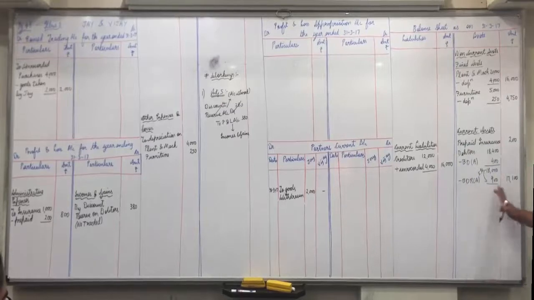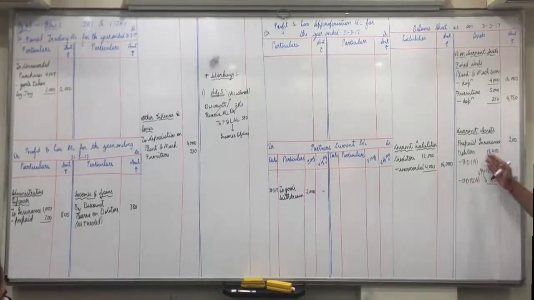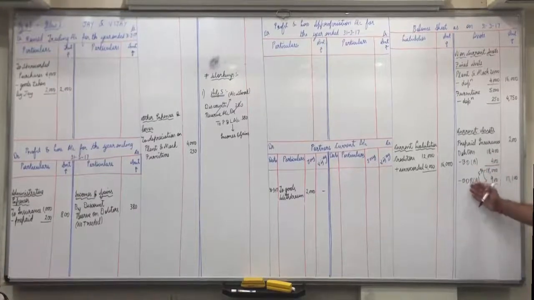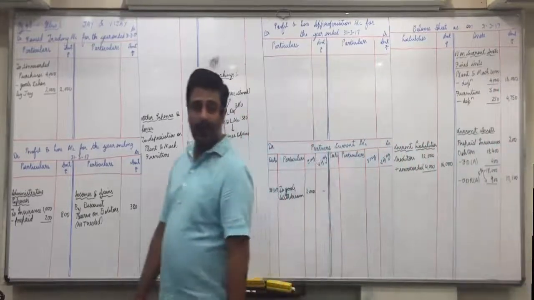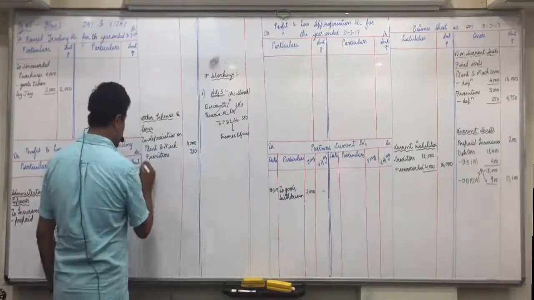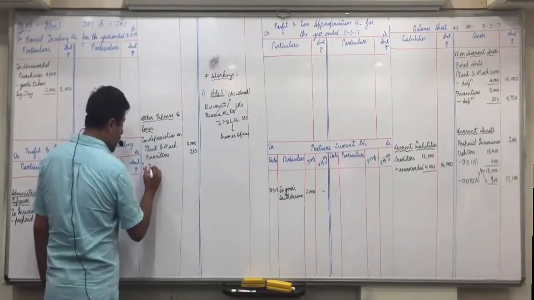All of you are clear with this? 18,000's 5%, 900, so outer column 17,100. First debtors 18,400 minus bad debts adjustment 400, remaining 18,000, minus BDR adjustment 18,000's 5%, that is 900. Discount reserve is not needed, so we don't have to subtract. Now here we have to make the table of bad debts reserve.